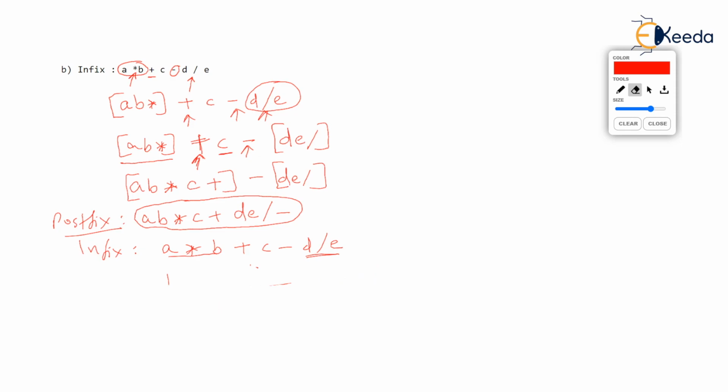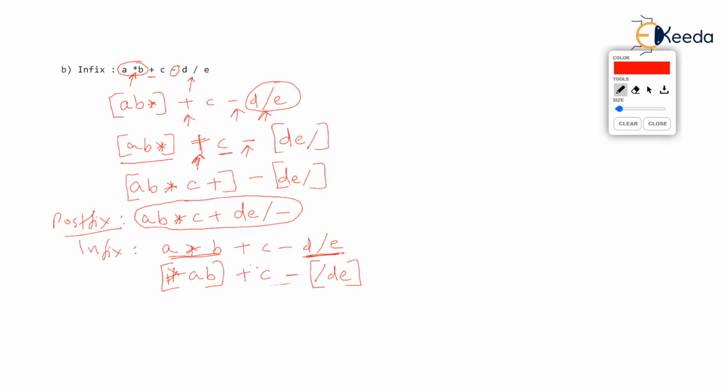Okay, let's come back. A into B. Prefix of this will be star AB. Mark it as one operand. Plus C minus, and now D upon E. Anyway, division will be done with multiplication, so this will be slash DE. Instead of showing one more step, we have shown it in this step.